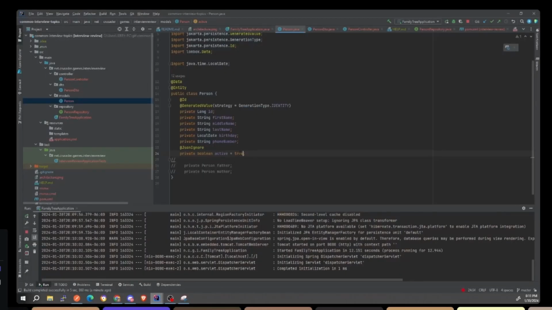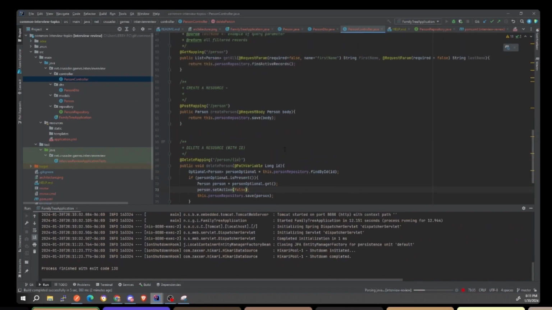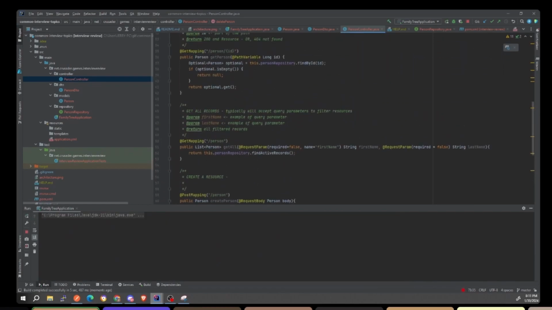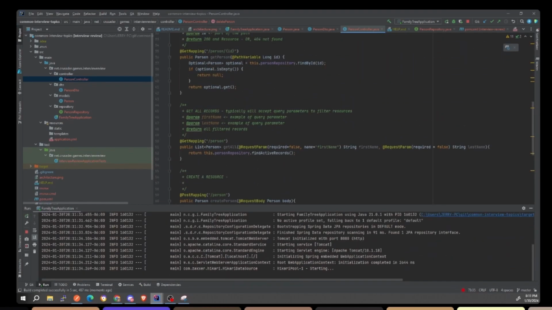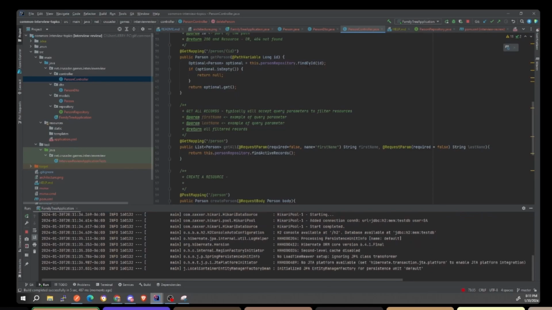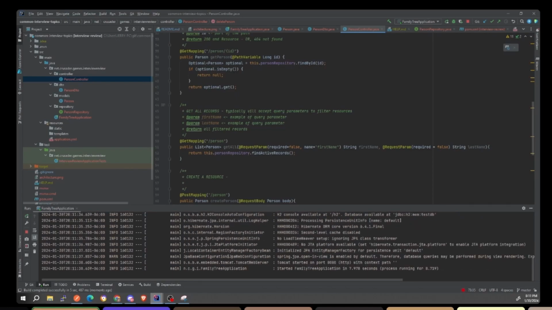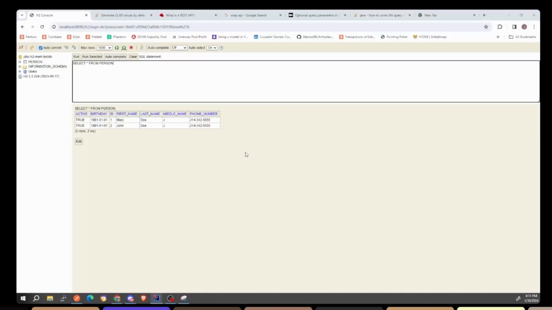Good job. Awesome. And so what we would have to do too on the get person mapping 1, you got to find by ID, and they also have to be active. If they're not active, then it should return a 404. So it can get complicated. Not too complicated, but you still got to think about it. All right, so let's go back and look at Postman here and do it real quick.